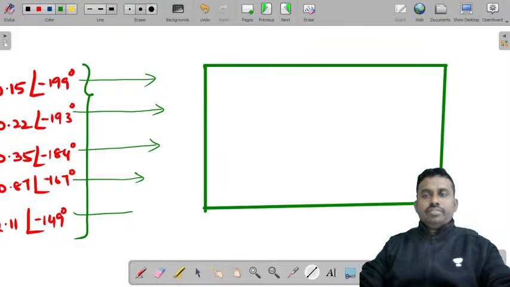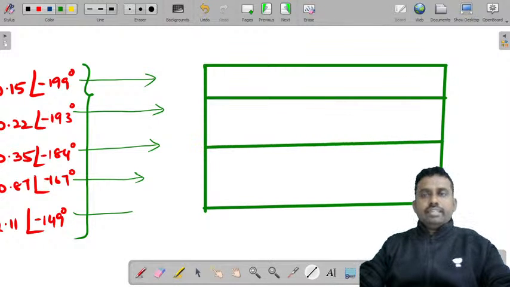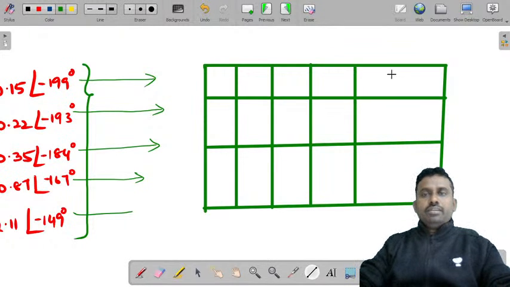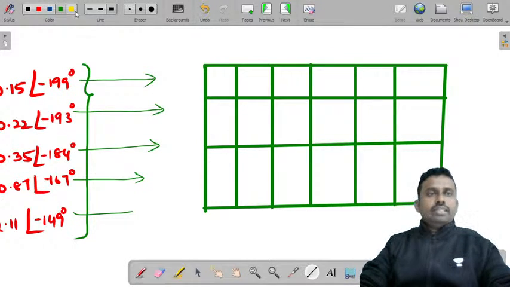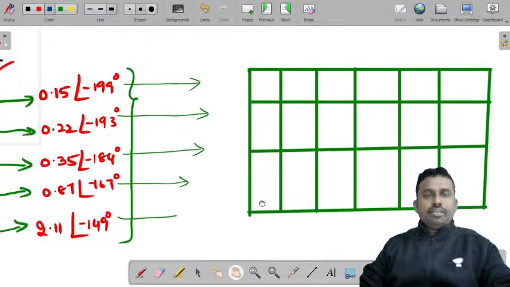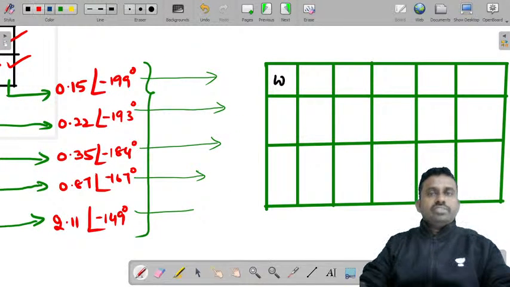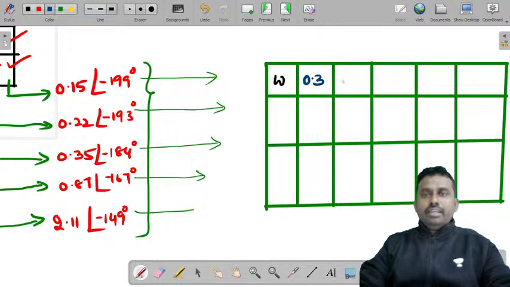You have the first, second and third, and you can split this as magnitude 0.3, 0.5, 0.8, 1 and 1.2. Now I'll write these values. The same omega value will be the same omega.